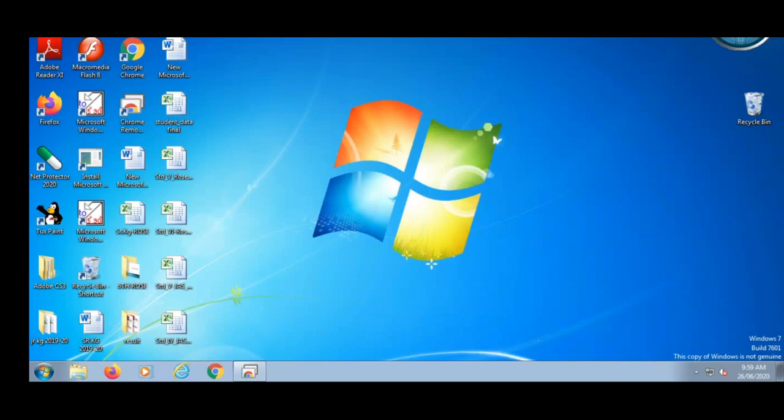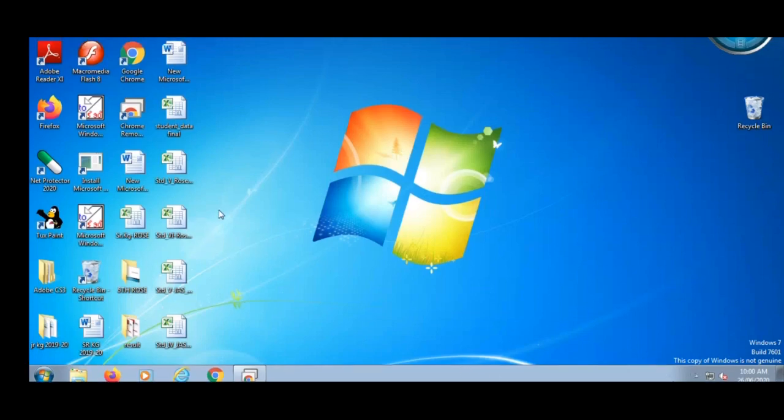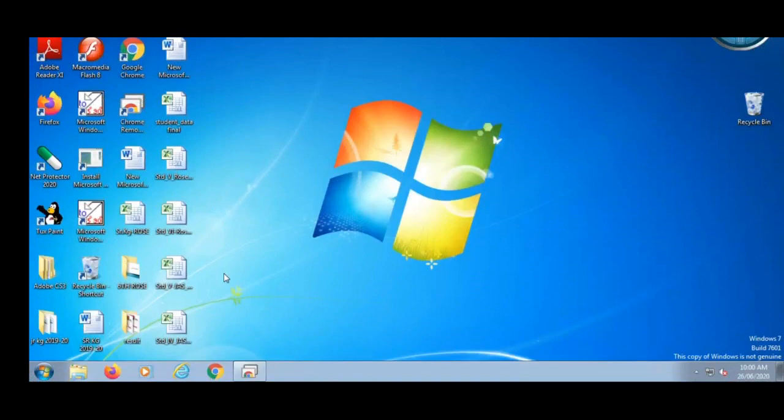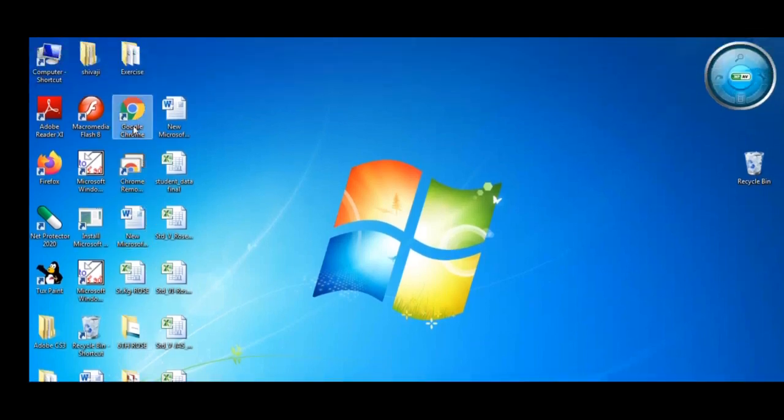You can use it to view and work with files, open programs, access the internet, and so on. It means you can use it to view and work with files. See, on the desktop, these are the files. This is the cursor, white colored, and these are the files. Then these yellow ones are the folders. This folder contains so many files. You can even access the internet. Here is Google Chrome, where you can access the internet.